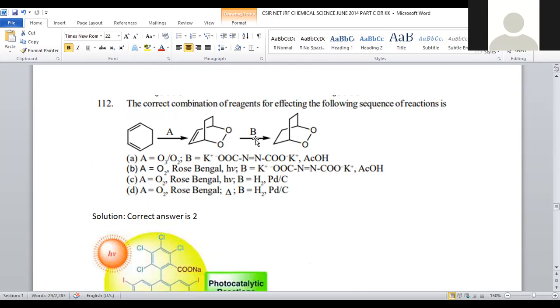Then let us move on to B. What will be B? In order to convert this adduct compound into a saturated one. Here you can see one of the double bonds is there. After reacting with something, that is converted into a saturated one. Obviously, we have to add a reducing agent. Whenever hydrogen is added, that will be reduced into the saturated compound. We have to find out what will be the sequence of reagents required for the starting material to product conversion.